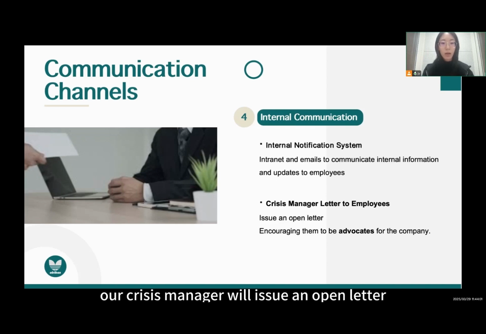And secondly, our crisis manager will issue an open letter, emphasizing the importance of employees and encouraging them to be advocates for the company. Overall, we will navigate this situation with transparency and dedication, ensuring that everyone stays informed every step of the way.